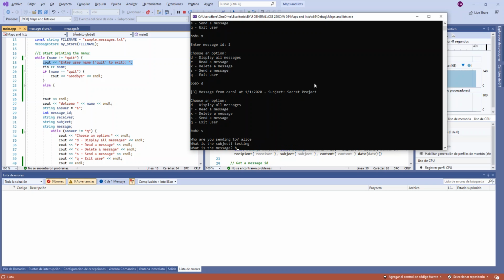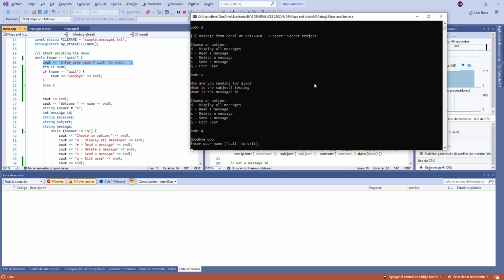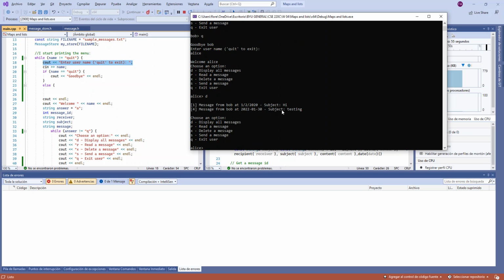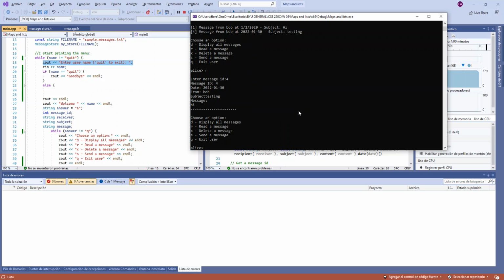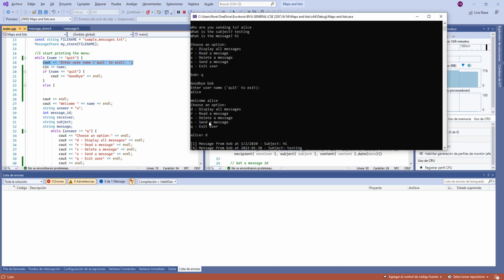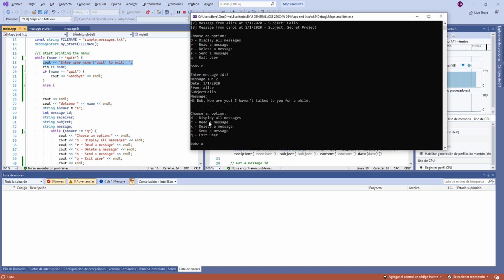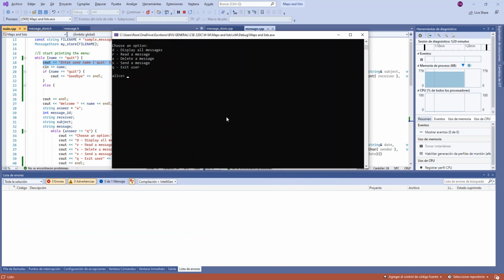Testing. Hi. We exit. Goodbye, Bob. Alice. Okay. Welcome, Alice. If you display the messages, you have the testing one, and let's read that one. Okay, subject testing. Oh, it might be missing a space. Is it the same here? Where is it? Yes, I'm missing a space here. Let me add it now. Okay, I'm going to add it later. I'm not going to bother you with that.